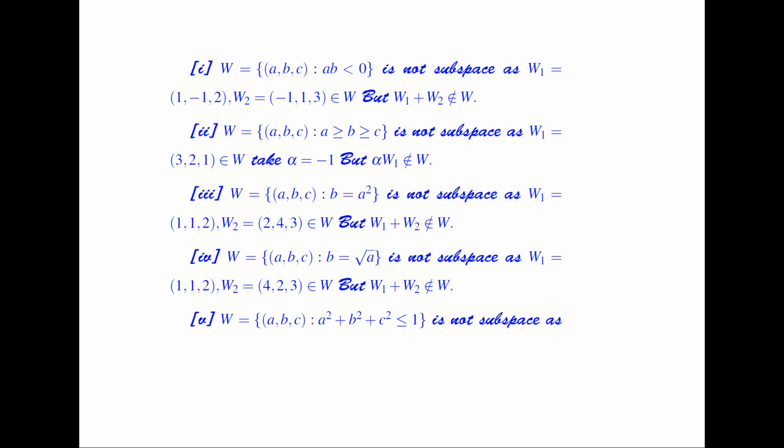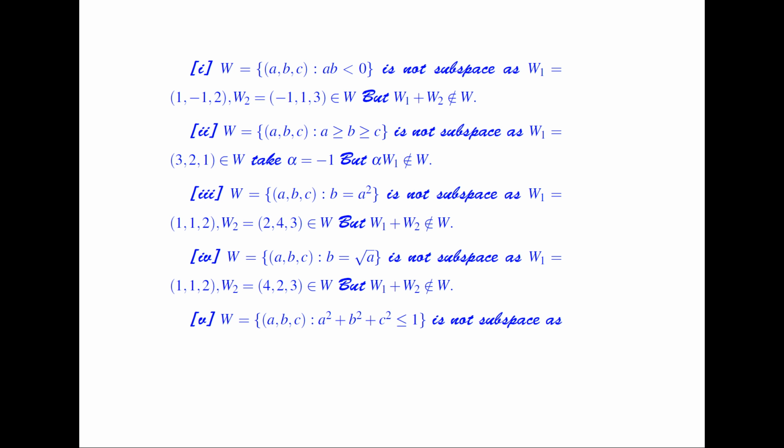Now, if I consider W1 as (1, 1, 2) and W2 as (4, 2, 3), and I add up these two elements, we have 4 plus 1 is 5, 2 plus 1 is 3, and 2 plus 3 is 5. So again, the second element, which is 2 plus 1, which is 3, should be equal to the square root of the first element, which is not true here in this case. So it does not belong to W.